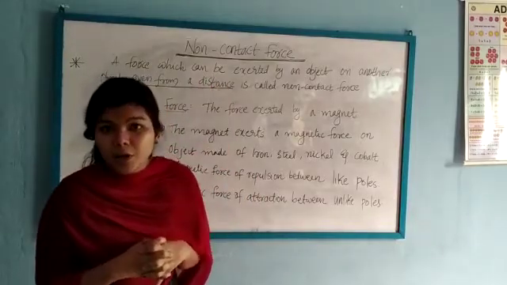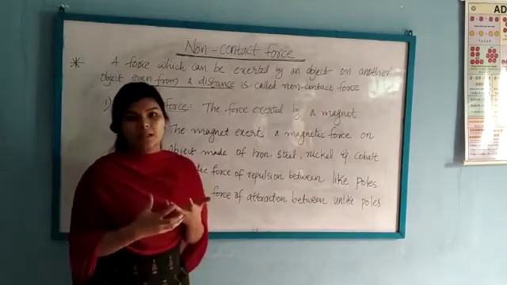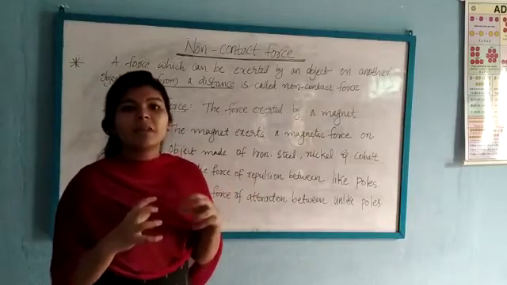We know that non-contact force means there is no physical contact between the objects, which means there is no touching between the objects.